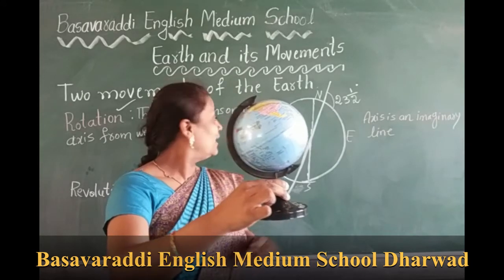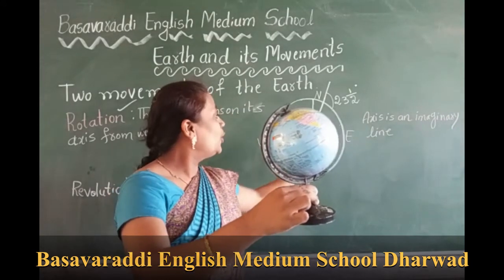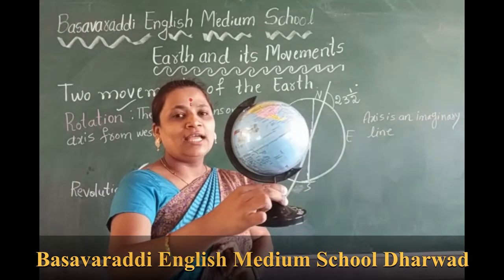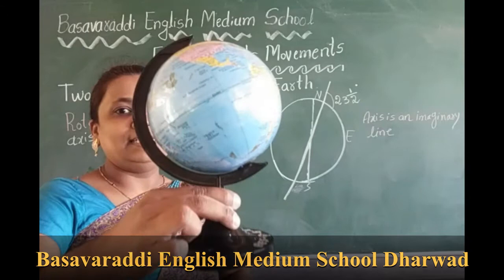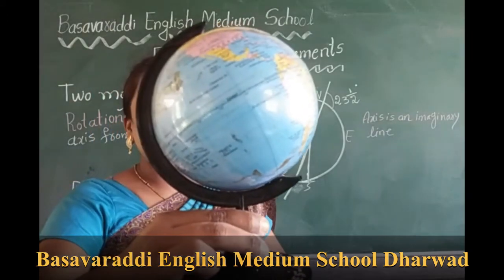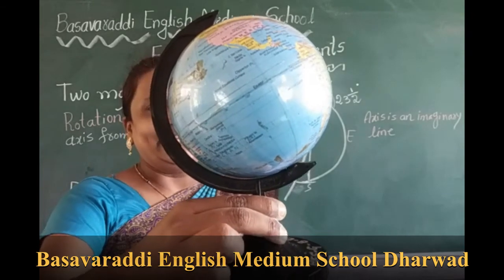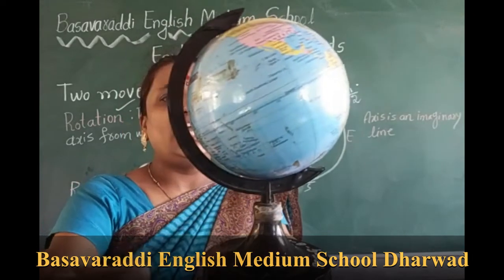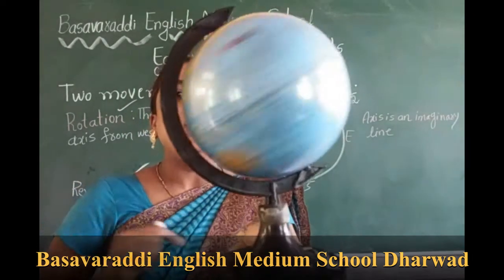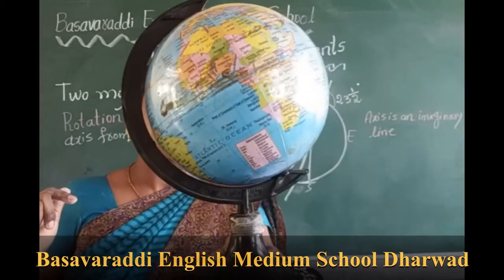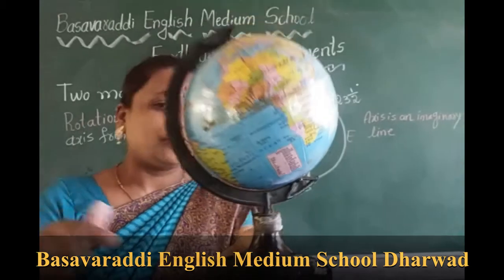From west to east. Okay? The Earth spins on its axis from west to east. This movement is called rotation.